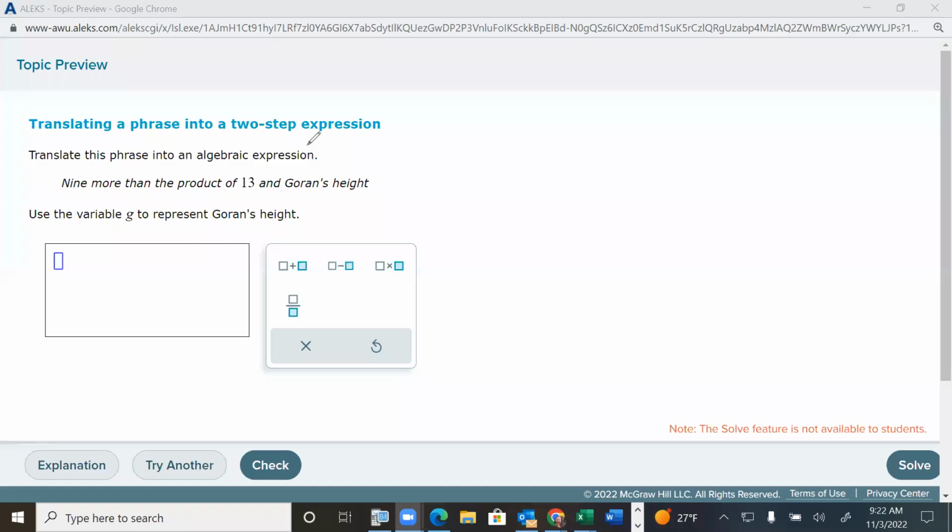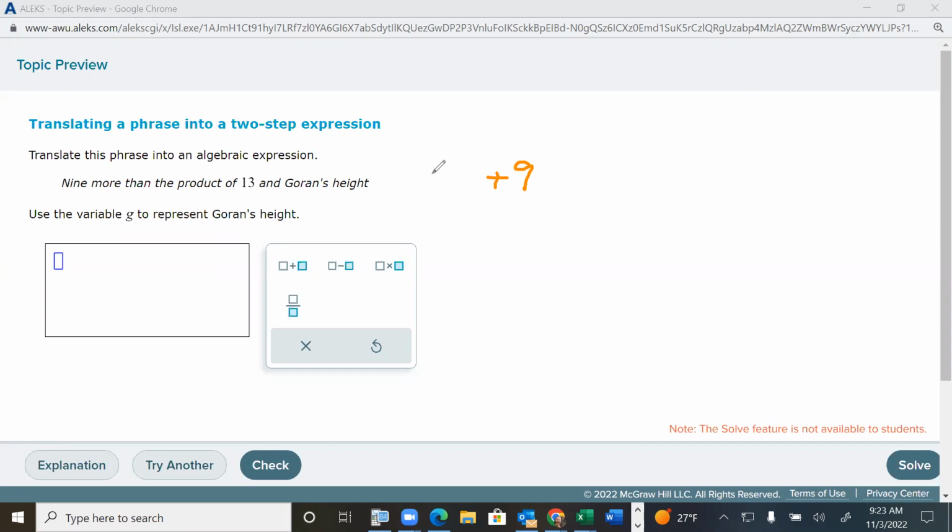All right, so a little bit more of that, except this time it's a little more interesting. So it says 9 more than. Now, when they say something like 9 more than or 9 less than, I always tack that on the end. And I'm going to put something right there. 9 more than what? We're going to add 9 onto what? The product of, what does product mean?